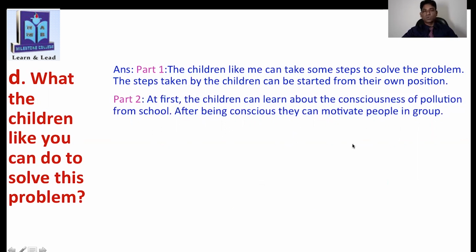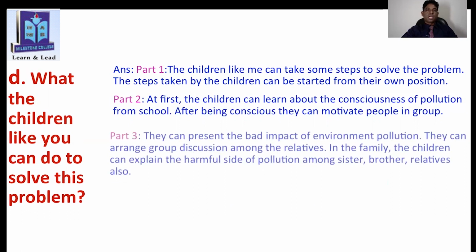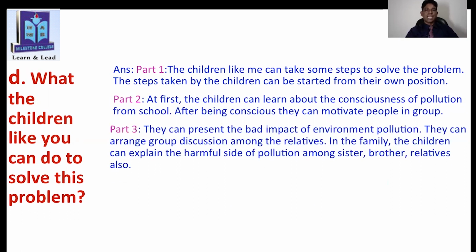So you can make group, then you can tell the people about the pollution of society, pollution of environment, pollution of nature. Okay. And third part, you can see here, they can present the bad impact of environment pollution. So you can tell the people, you can tell the neighbor people about the environment pollution, isn't it? You know, lots of uneducated people live near you, so you can teach them.